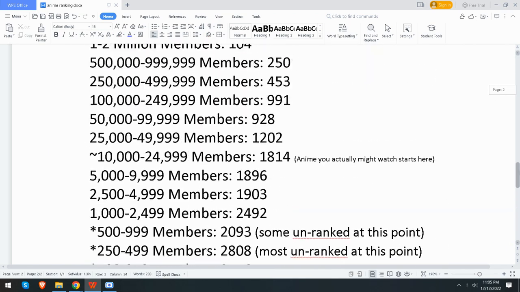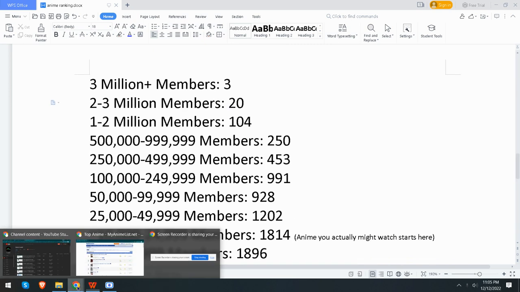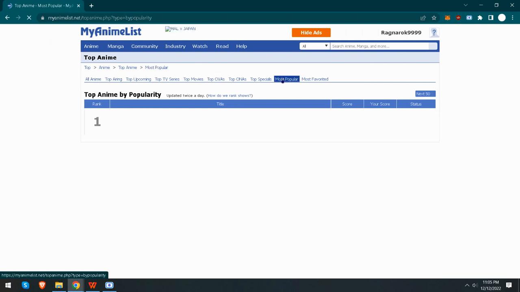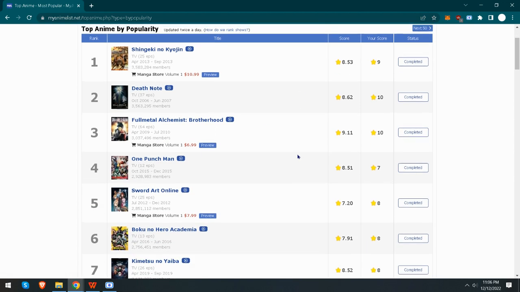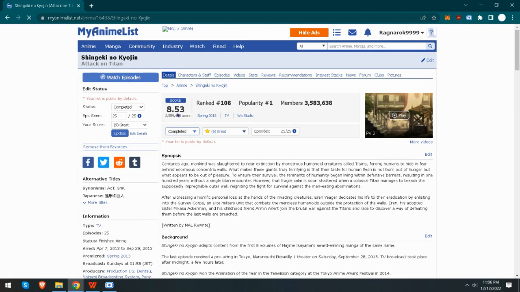Now there's also popularity. Popularity is going to be based on members in MyAnimeList. Let me explain how that works. If you click any anime, let's go to the most popular anime. Most popular anime is not going to be based on the score. It's going to be based on the number of members. How many people are interested? So number one is Attack on Titan.